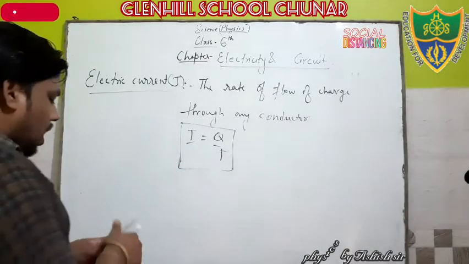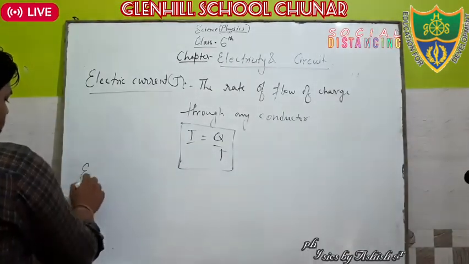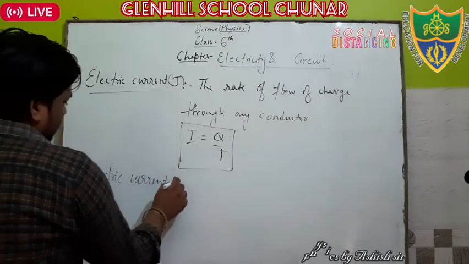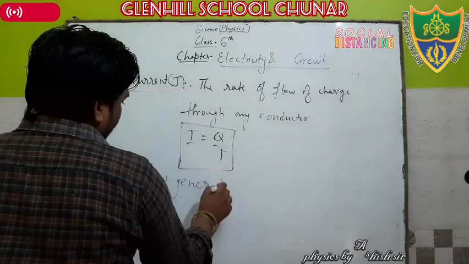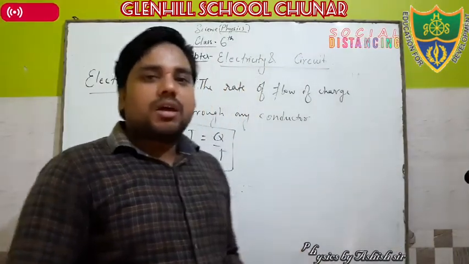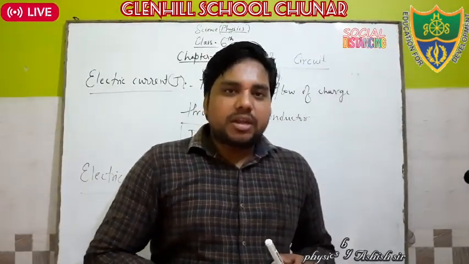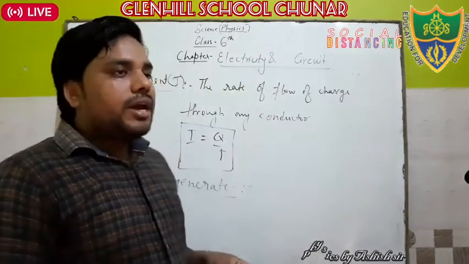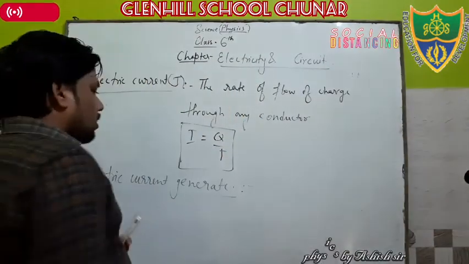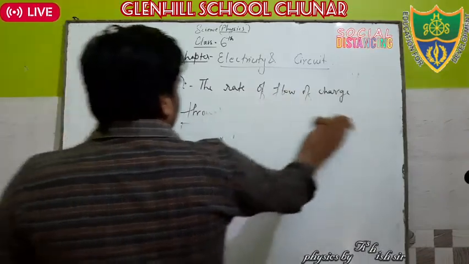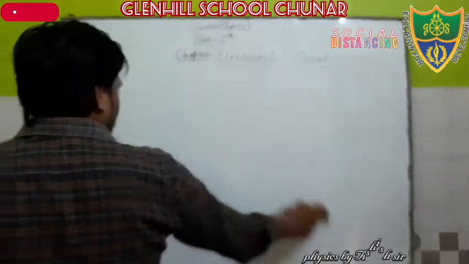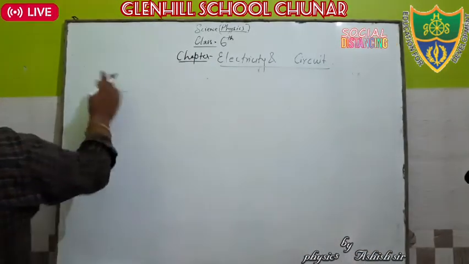Now the second term is how this electric current or electricity is generated. There are so many ways of generating electricity, but in India, the major source we will discuss in this class. Now let's see the major source from where electricity is generated.